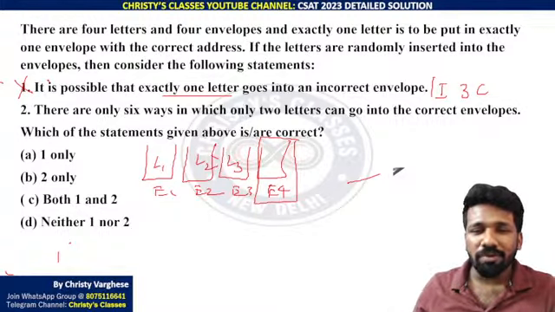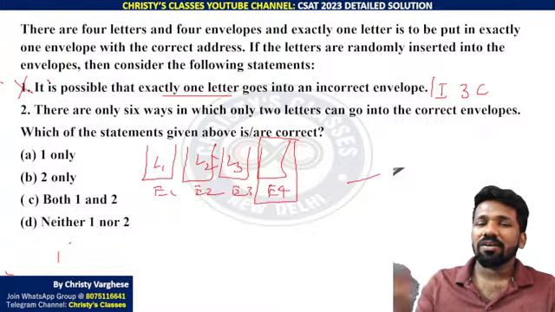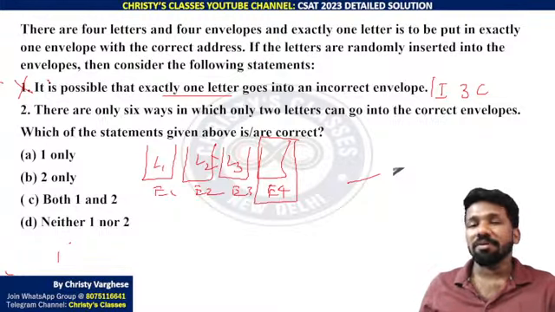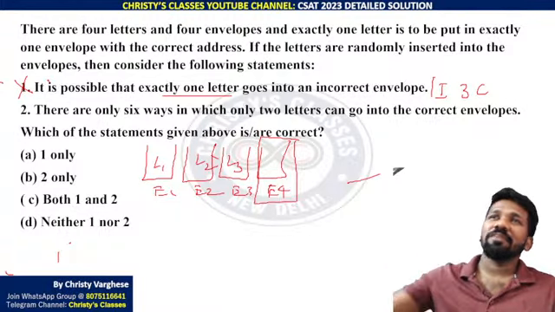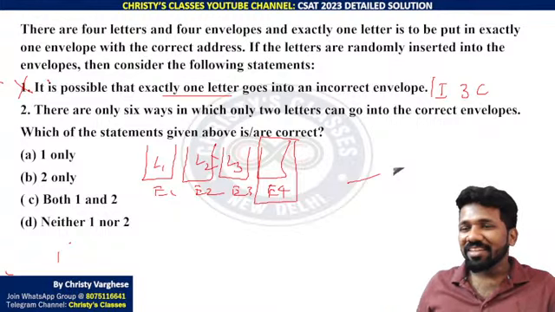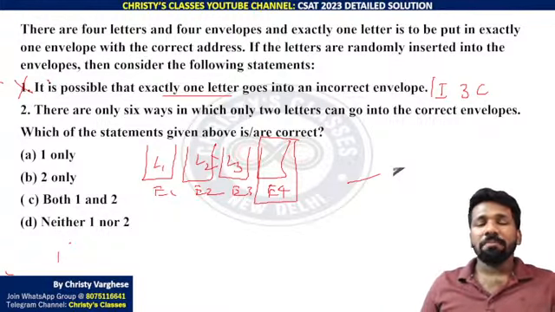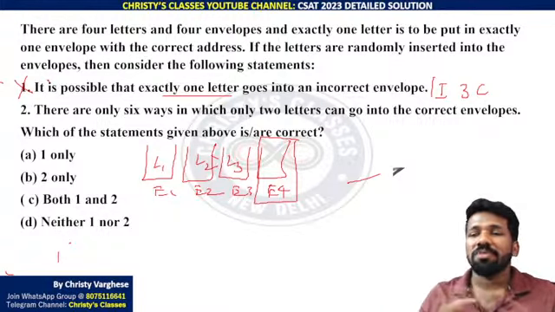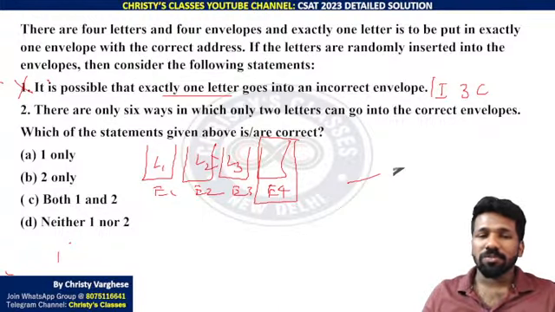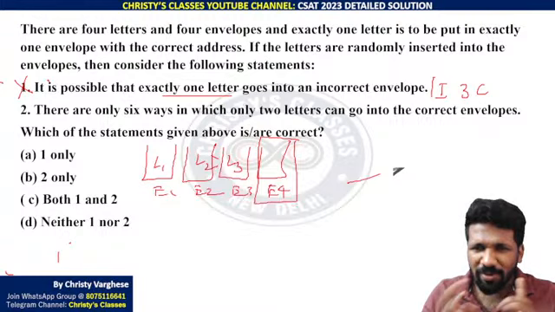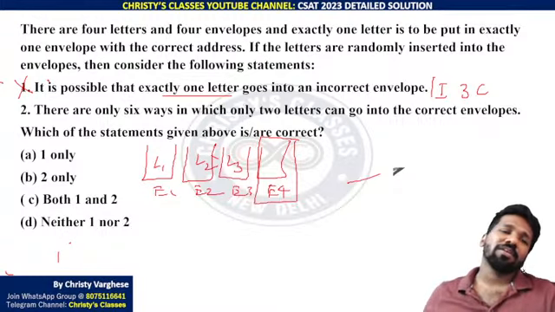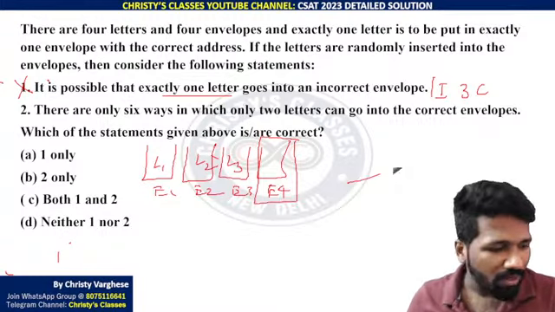That means 2 people together are getting wrong sandals minimum. Yeah, it can be a cycle also, because you take another person's sandal and that person takes another person's sandal, and it can go on like that also. But minimum 2 mismatches should be there. One mismatch is not possible. Statement 1 is saying one mismatch is possible. Are you all understanding what I am trying to say? So that is why statement 1 is wrong.